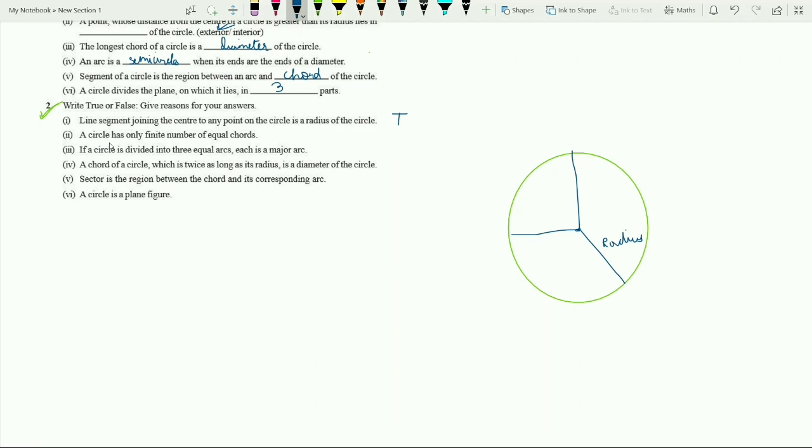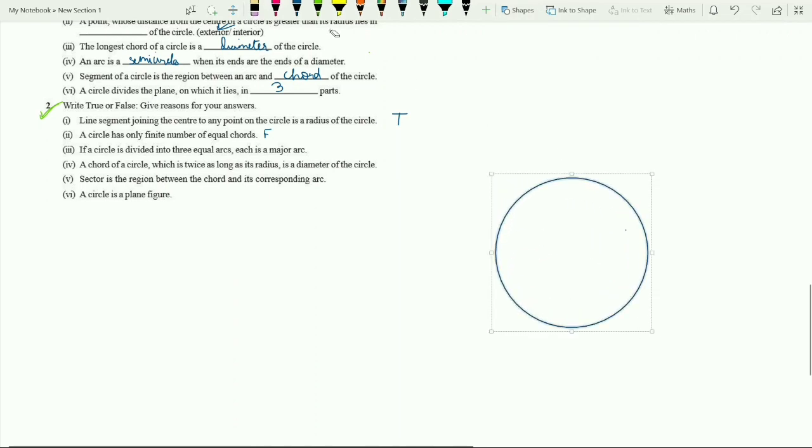A circle has only a finite number of equal chords. That is false. It is a false statement. You can draw infinitely many equal chords. For example, you can check it for the diameter. You can draw infinitely many diameters like this, and it will keep on going.